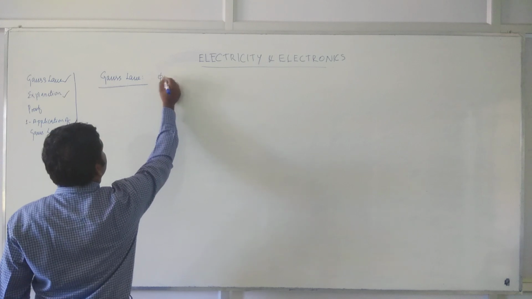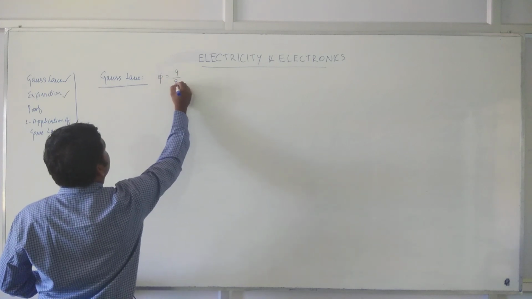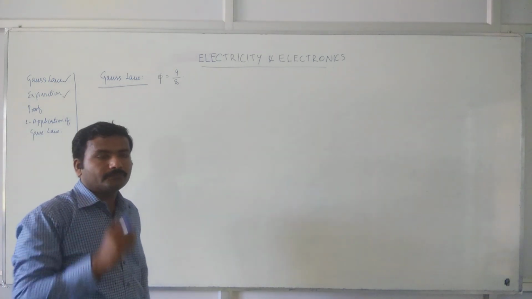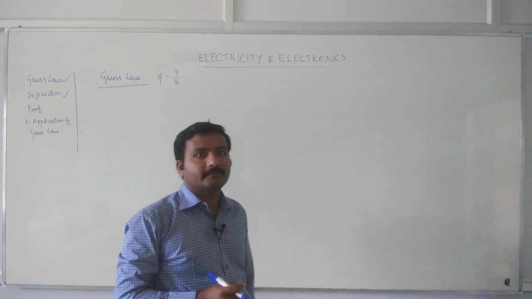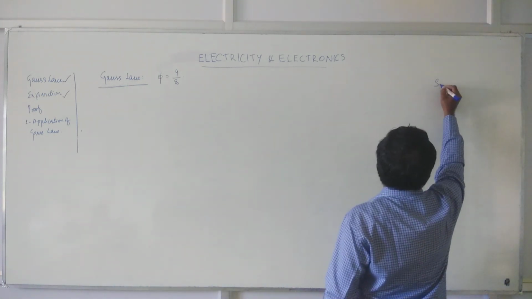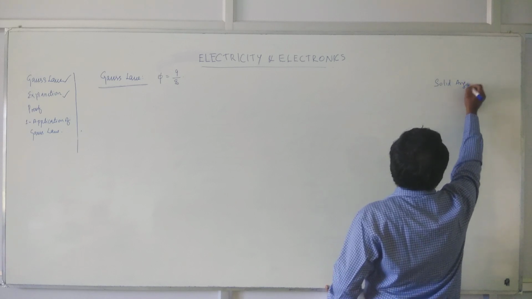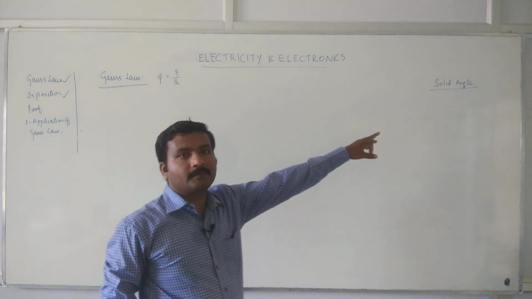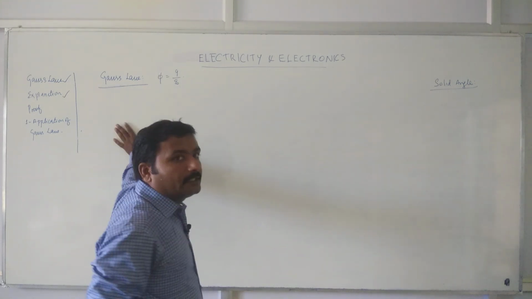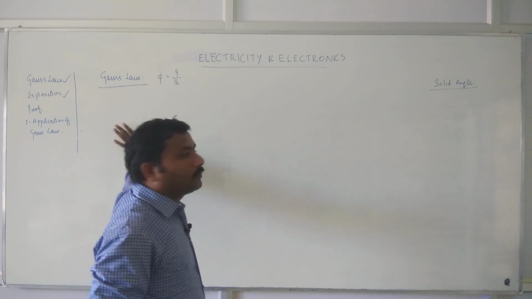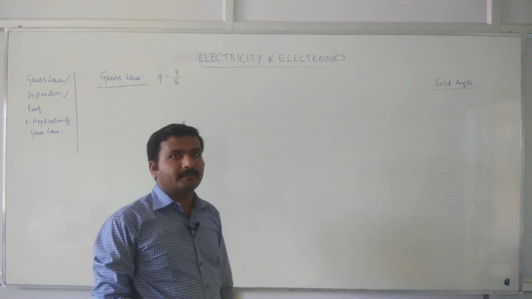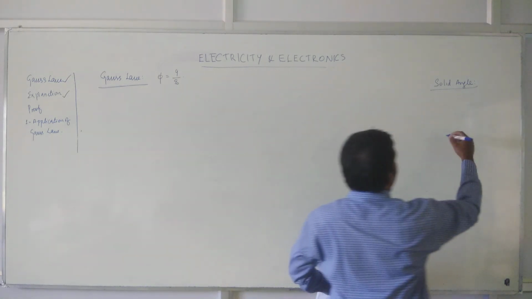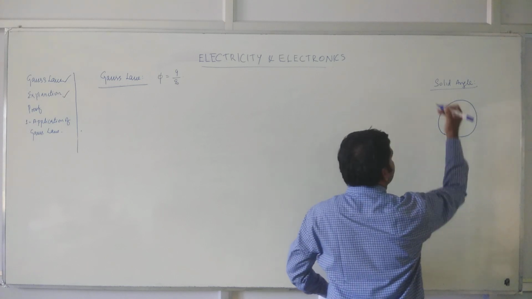Let us have this equation Q by epsilon naught. So before going to see the proof, let us understand one thing: solid angle. What is solid angle? That we must understand clearly, because this concept of solid angle is going to be used in the proof. Don't worry, the proof has only 3-4 steps of mathematical equations, but you have to understand what is solid angle. See, let's draw a circle, right?